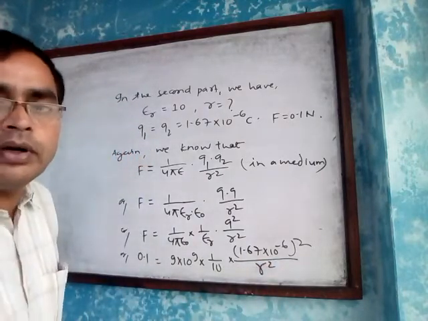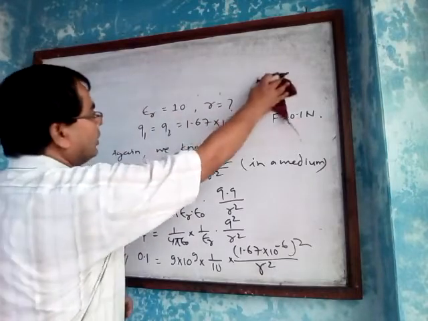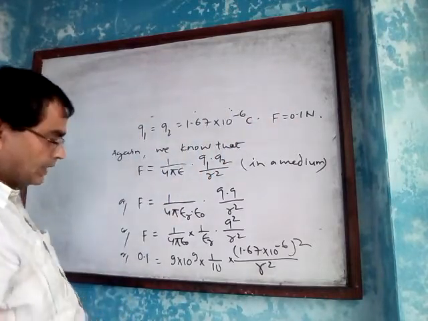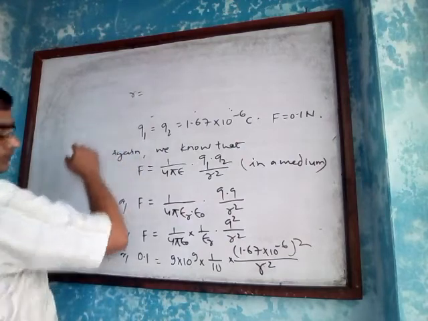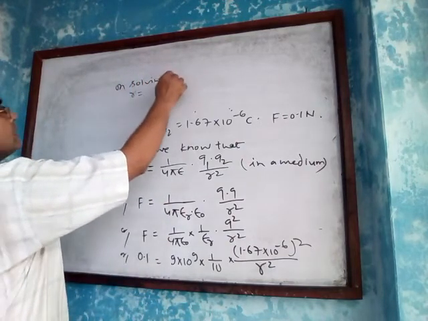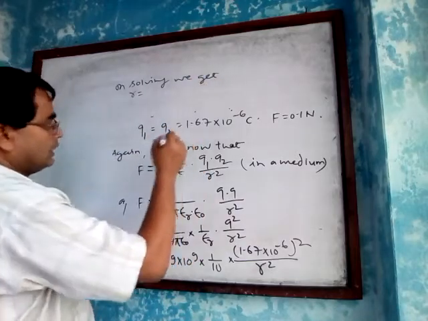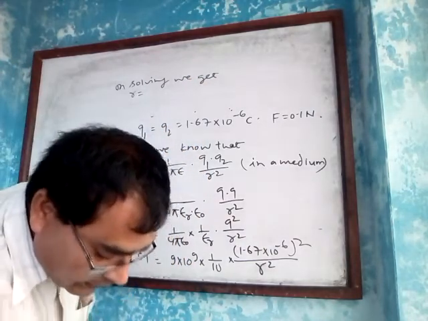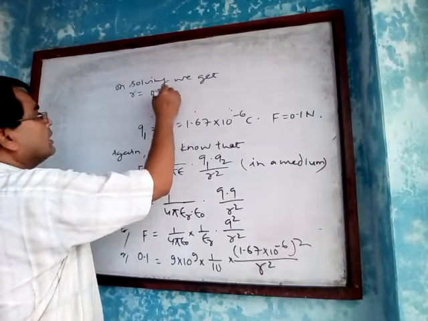On solving this equation, we get R equals 0.16 meter.